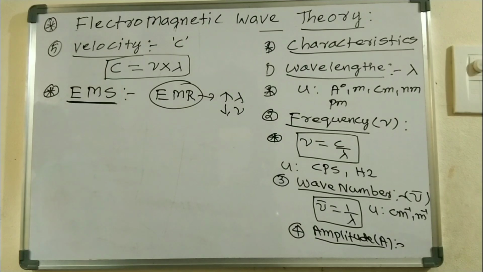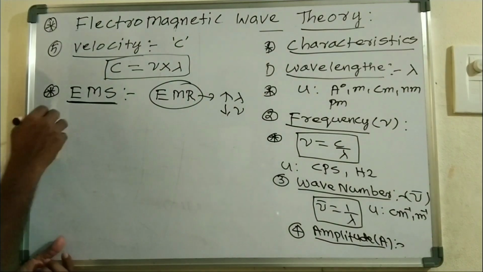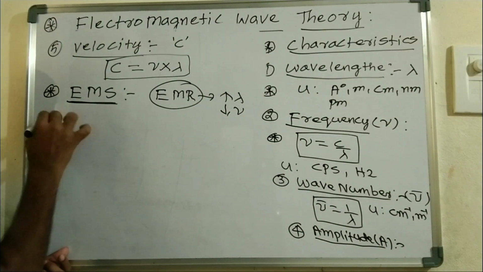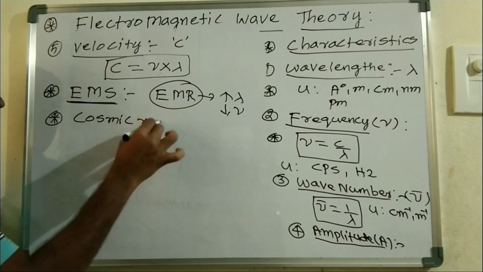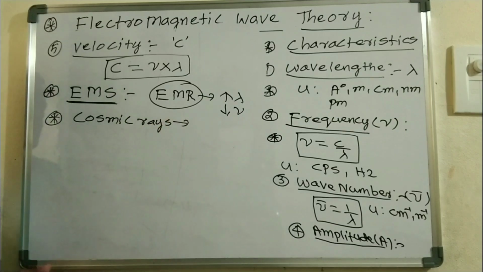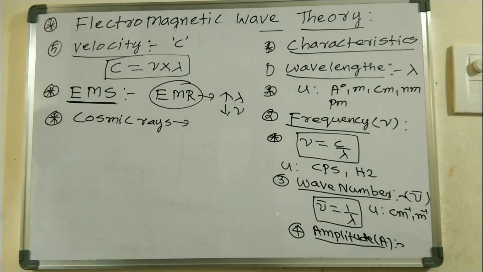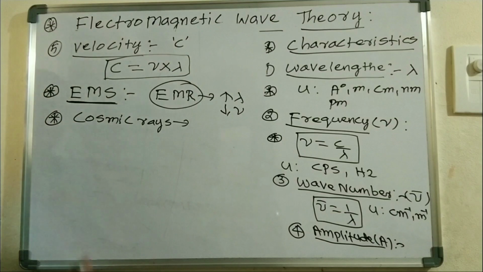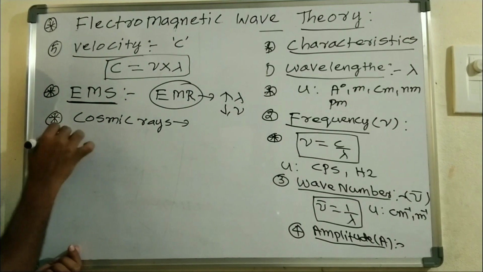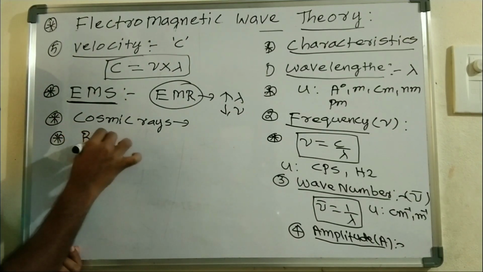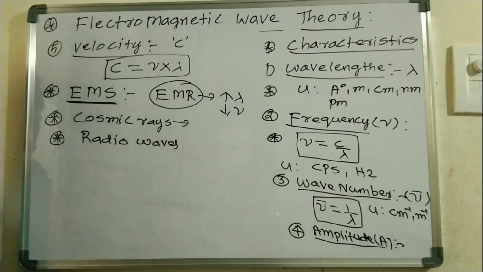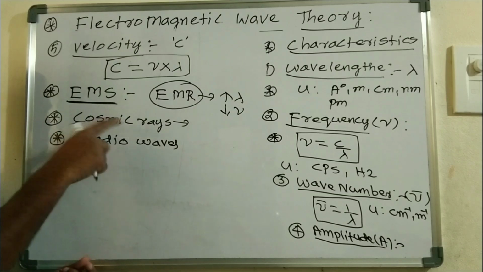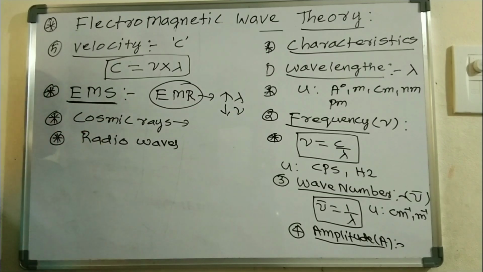In this electromagnetic spectrum, cosmic rays have the shortest wavelength, whereas radio waves have the highest wavelength.